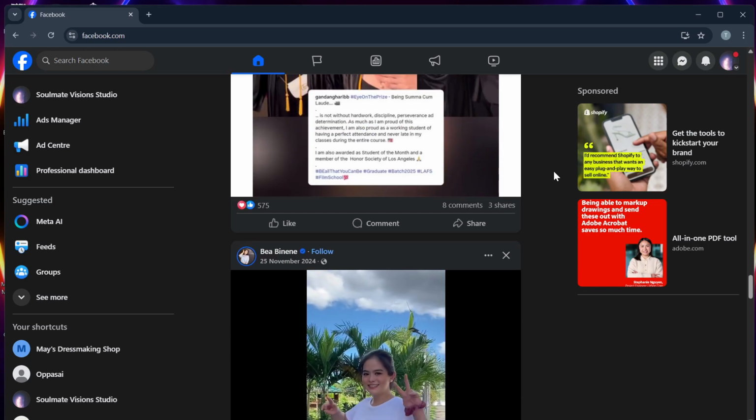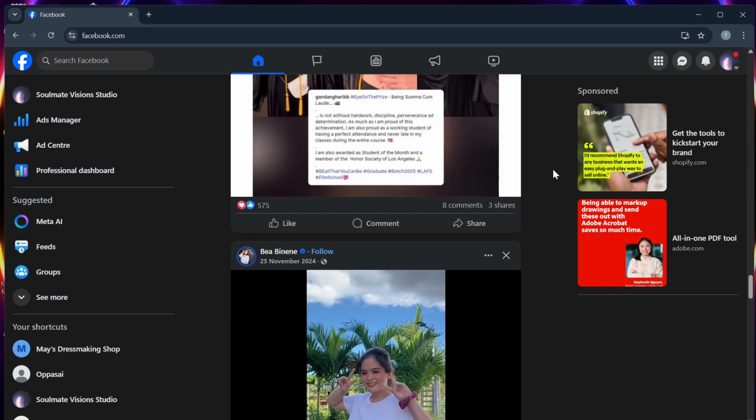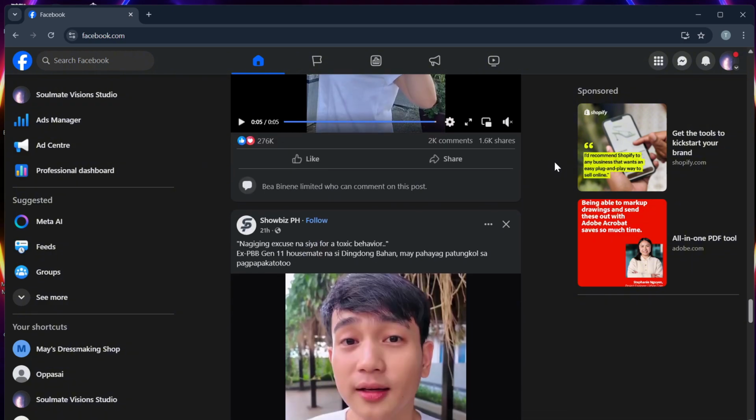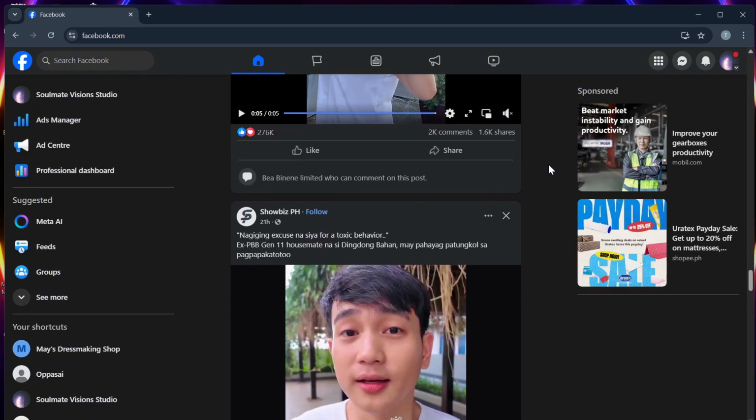Step 6. You can clear cache. On Android, you can long press the Facebook app and then go to app info and then storage and then clear cache. On iPhone, you can uninstall and reinstall the app if needed.